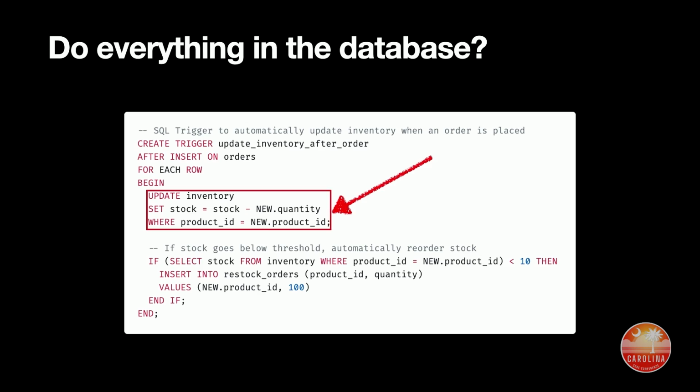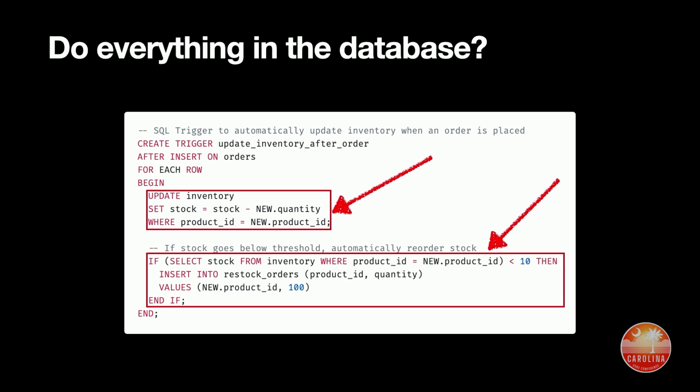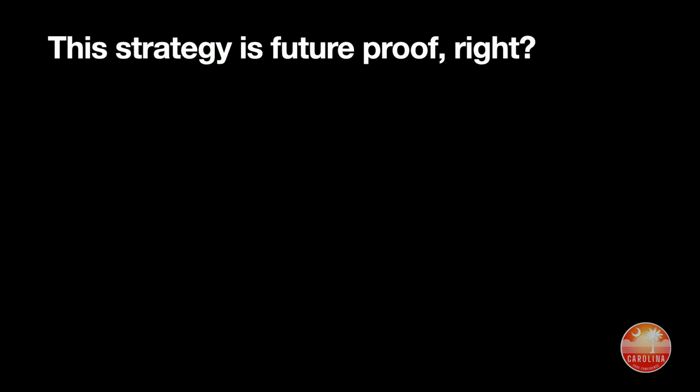So you're a clever person, you know all about databases, and you think, let's use a trigger. That way, no matter how an order gets created, we update the inventory amount and we insert a new restock order if there are less than 10 left in stock. So you can see here, after an order is created, we will modify the inventory to reflect the new amount. And then after that, if there are less than 10 things left in stock, we're going to create a restock order. So this strategy is future-proof, right?